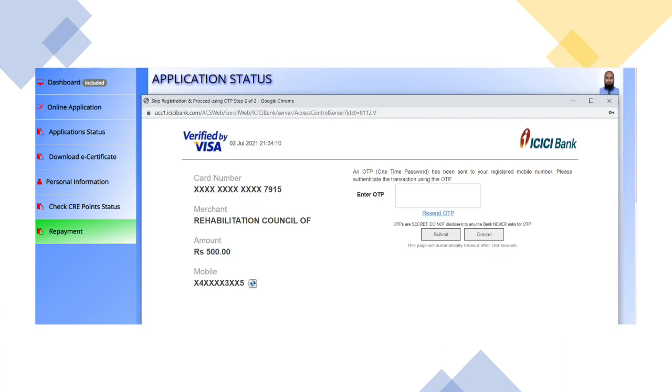Once you have entered your debit card details, it will send an OTP which is completely connected with your bank, so it has nothing to do with the mobile number that you have entered with the RCI. So once you receive the OTP from the mobile number registered with the bank, enter it here and then press submit.